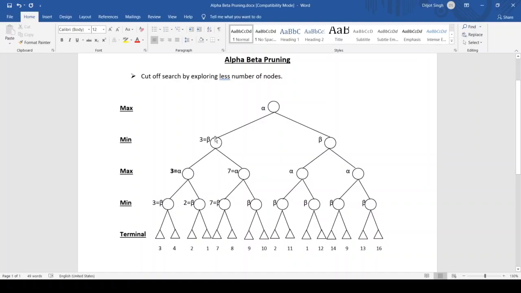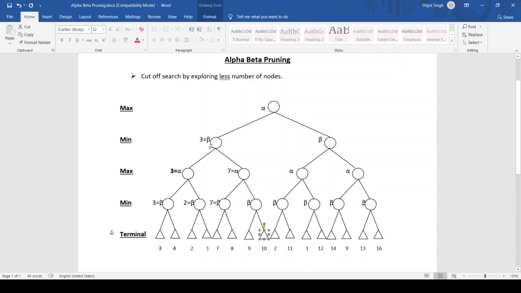So coming to this min, when I came to know that the value of alpha here is 7 and here is 3, I have to take the min value. As I can see that 3 is smaller than 7, it will not traverse all these nodes, because although the value here can be 1000 or any, we have to take the minimum value at beta.